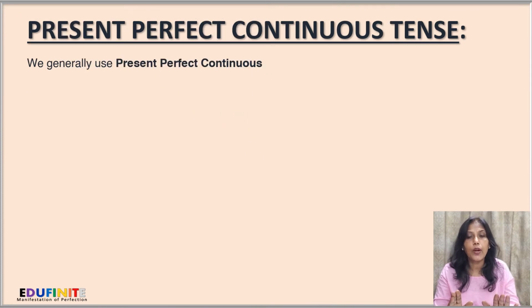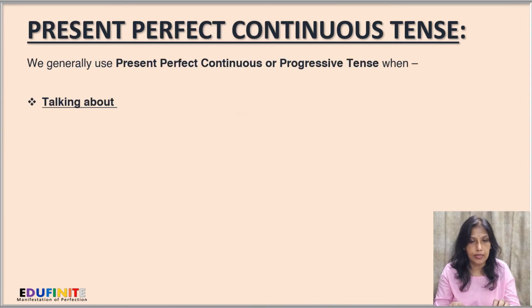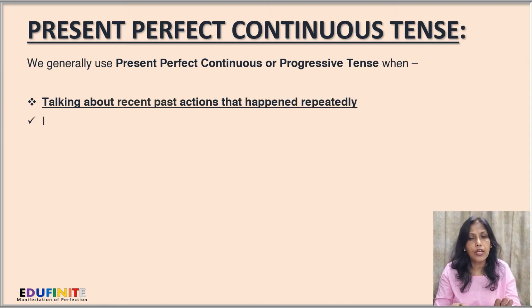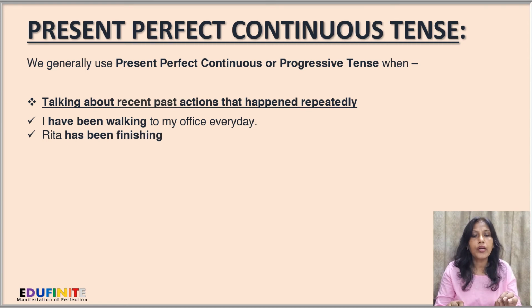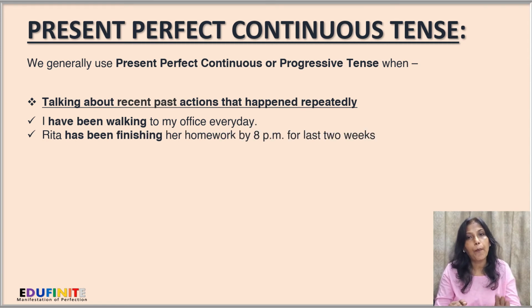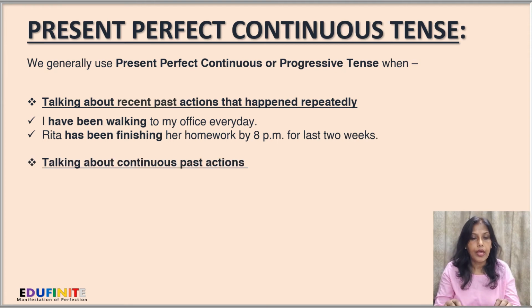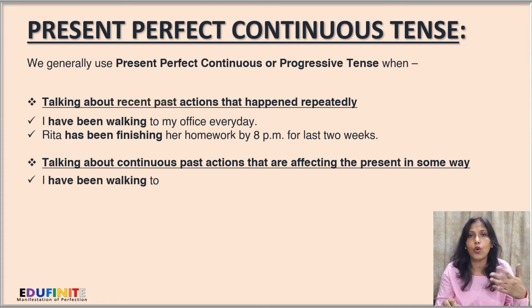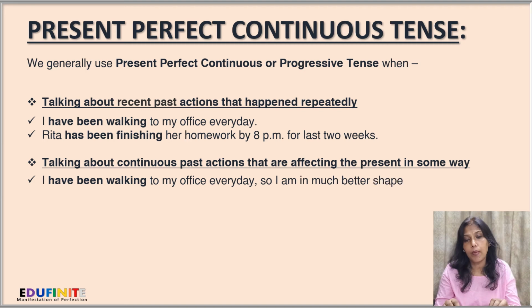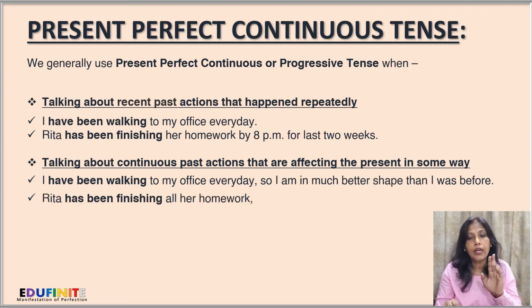Next, we come to the present perfect continuous tense. Now, we generally use present perfect continuous or progressive tense when we are talking about recent past actions that happen repeatedly. I have been walking to my office every day. So it's being repeated. Every day I'm walking to my office. Rita has been finishing her homework by 8 p.m. for the last 2 weeks. For the last 2 weeks, she has been repeatedly finishing her homework by 8 p.m.